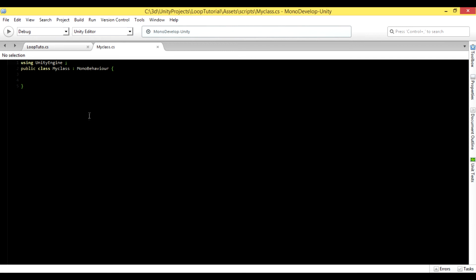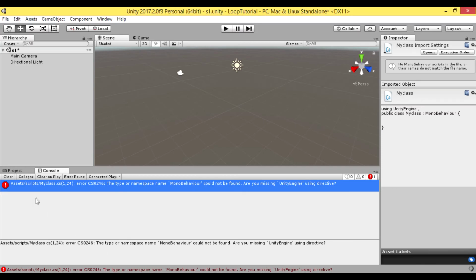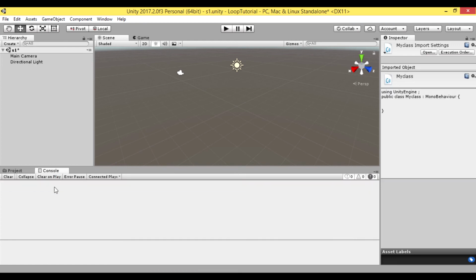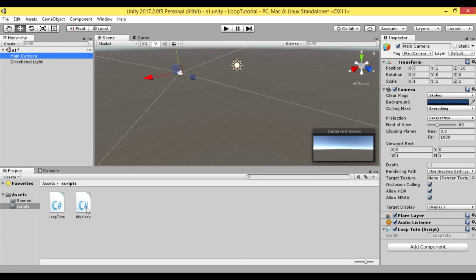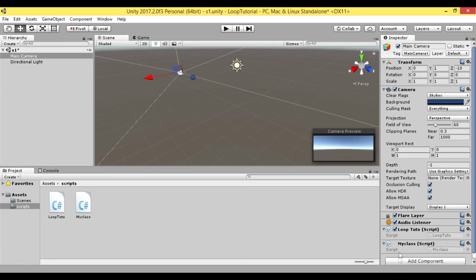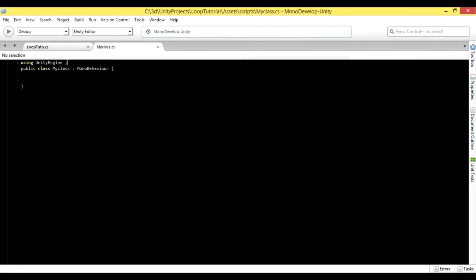Now let's save. Let's go back to Unity and all errors will be automatically fixed. So let's try to apply our code, my class, to our main camera game object. So it's applied. In order to use the MonoBehaviour class, you always need to call the library UnityEngine.